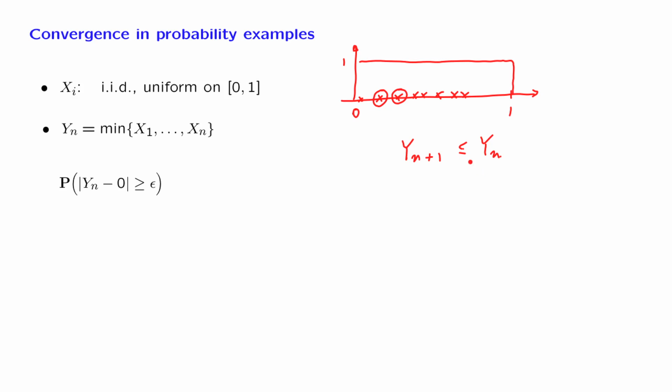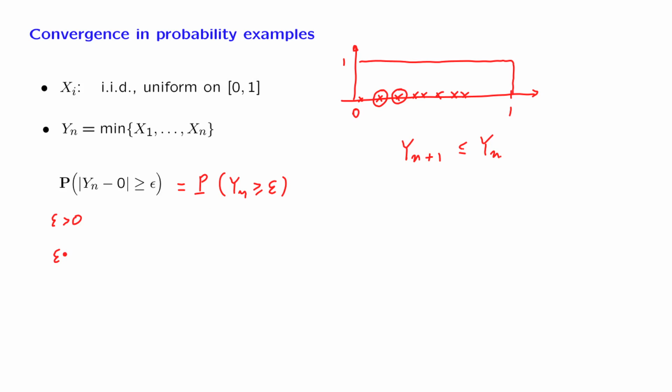To verify that, we fix some positive epsilon, and we look for the probability that the distance of the random variable Yn from the conjectured limit has a magnitude that's larger than or equal to epsilon. And what we need to show is that this quantity converges to 0 as n goes to infinity, no matter what epsilon is. Now, because Yn is a non-negative random variable, this is the same as the probability that Yn is larger than or equal to epsilon. Now let us distinguish between two cases.